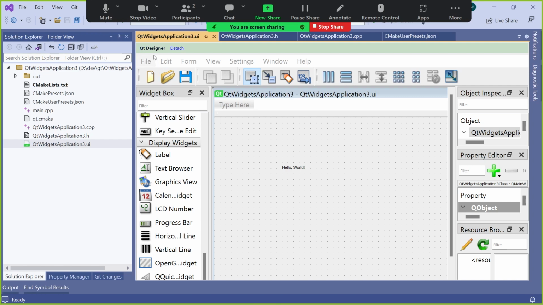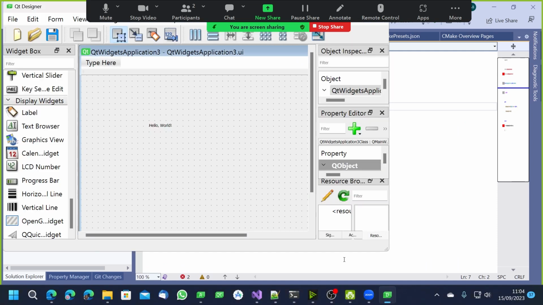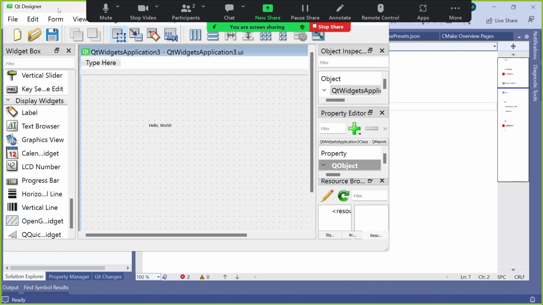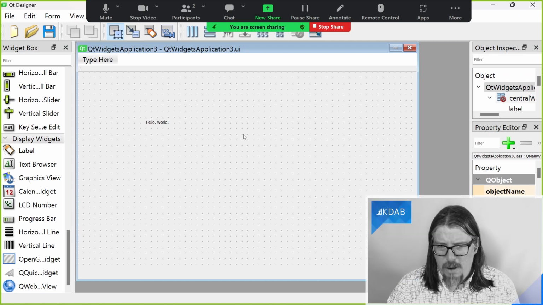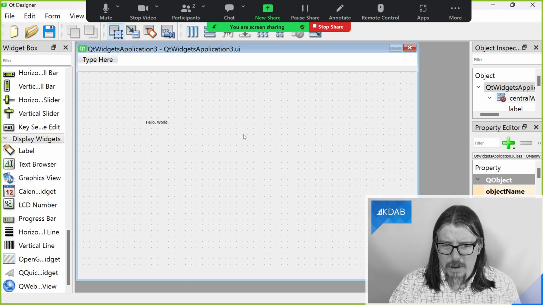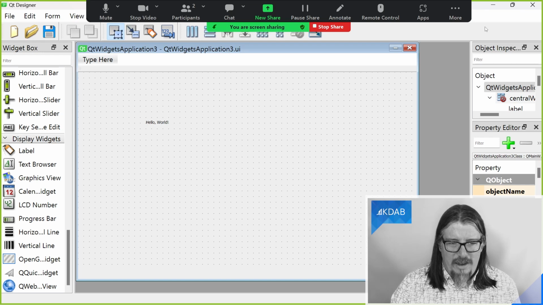However, there is a little hyperlink here that says detach, which just opens Qt Designer in its full form. And if I were using this, I would probably just do that. It's a bit cramped having it inside a code editor.